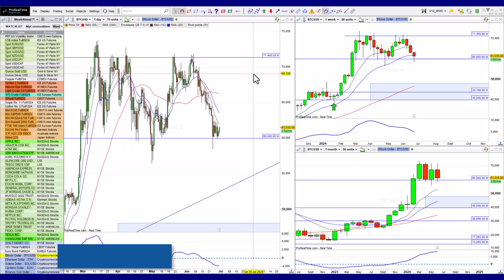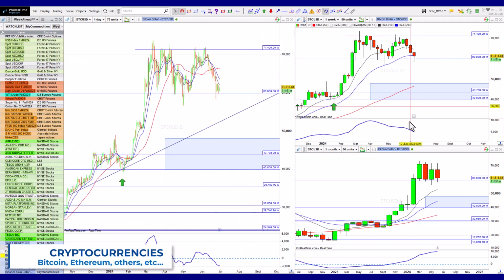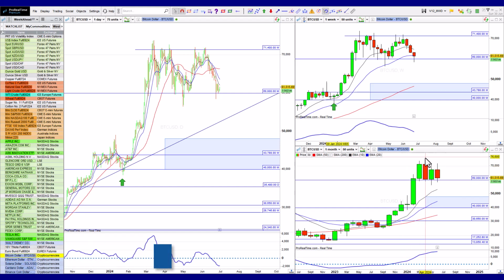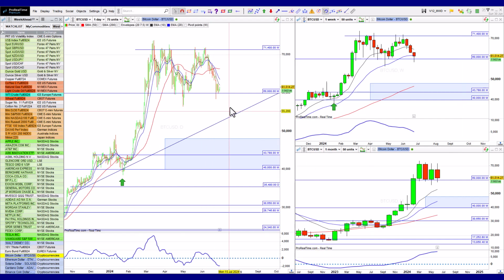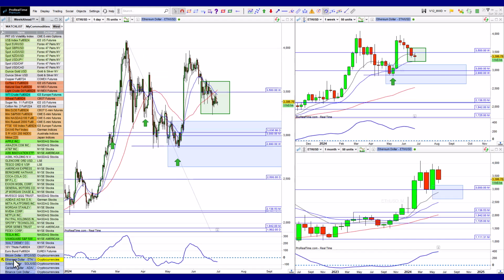cryptos. So cryptos, I spoke about them being largely range bound. We could still see a bit of a correction, but in principle the behavior of this is very similar to a lot of the equity stocks we've looked at, and therefore consolidation before a move higher makes a bit of sense. They are mostly doing that. So for now, I stand by that. We're still range bound, and even a bit of a break lower to me wouldn't be a change of that just yet. We could break down to 50,000, and I believe this uptrend would still be intact. So I'll leave it like that.